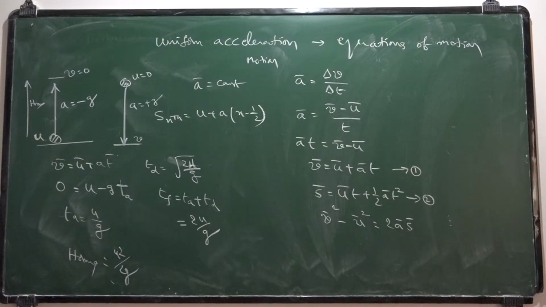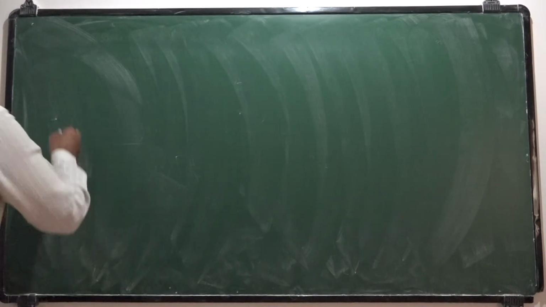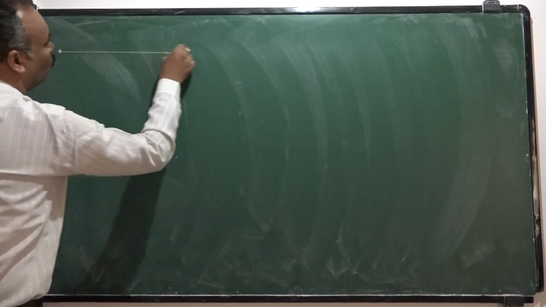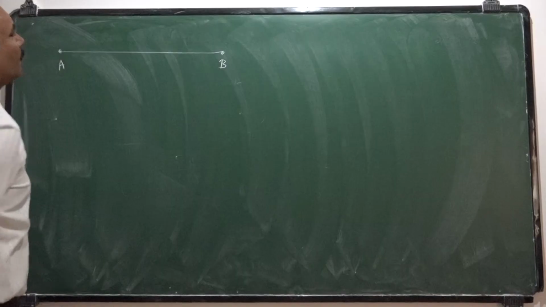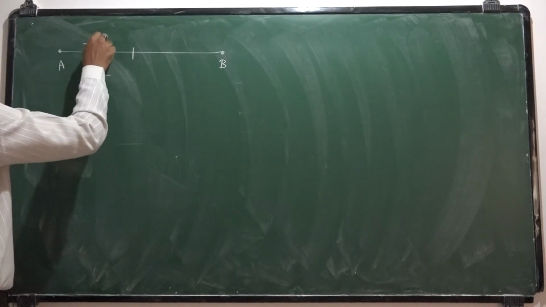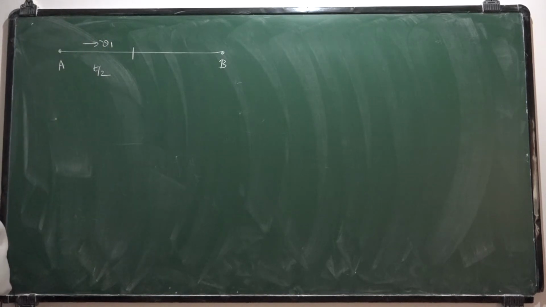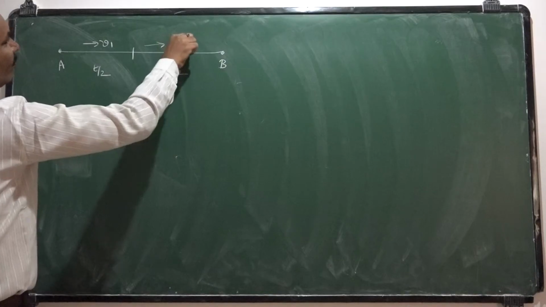Now let us move on to the applications part. A simple application, let me discuss. An object wants to move from position A to position B, and it is moving in such a way that half of the time it is moving with constant speed v1, and the remaining half of the time of its journey it is moving with v2.